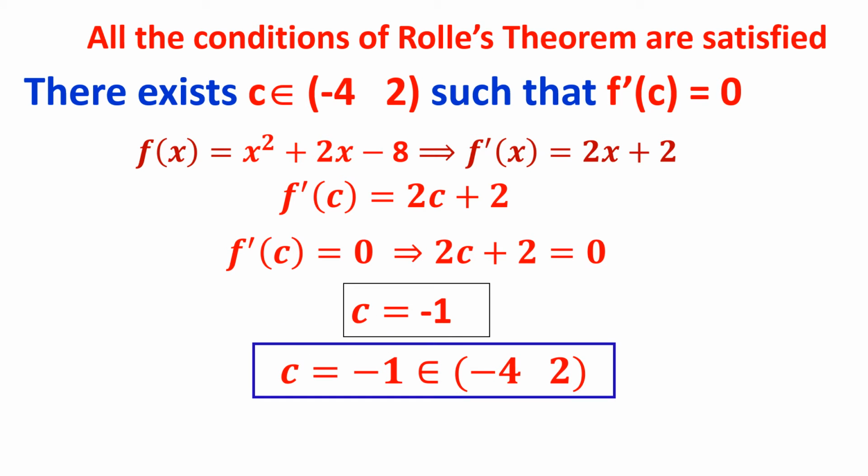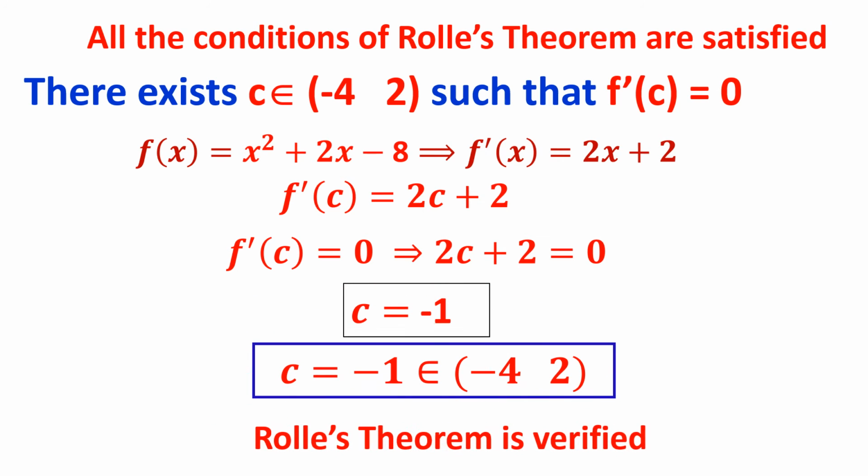Good. Minus 1 lies between minus 4 and 2. Therefore, my value of c is right. Therefore, Rolle's theorem is verified.